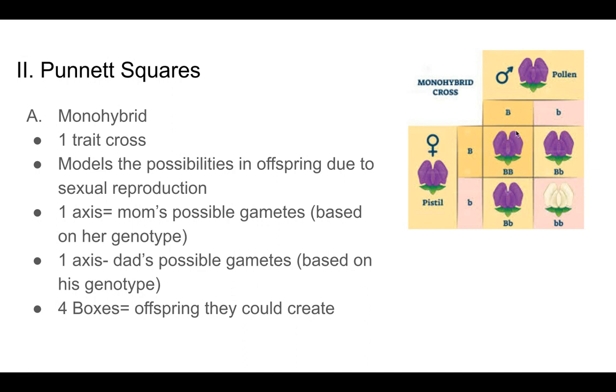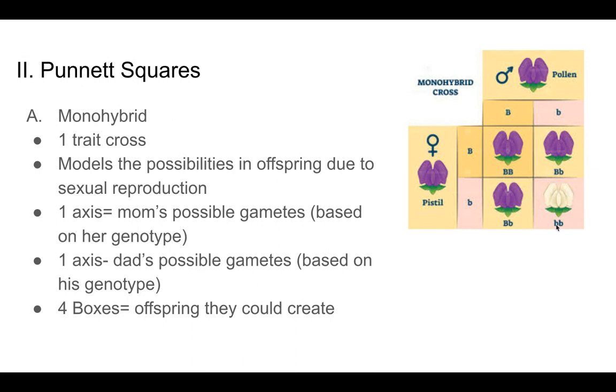This box right here is a possible offspring that would occur if mom's egg with her dominant B was fertilized by dad's sperm with his dominant B. That would make this baby that would have purple flowers and a genotype of big B, big B. Let's look at this one.